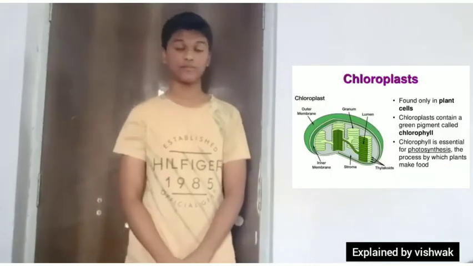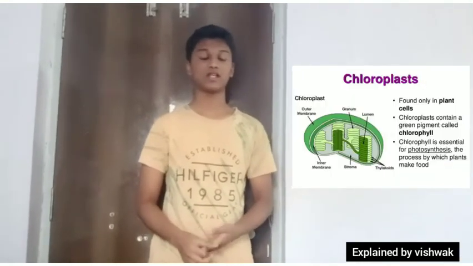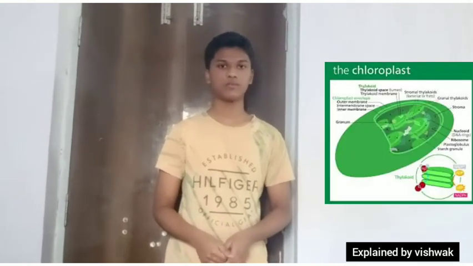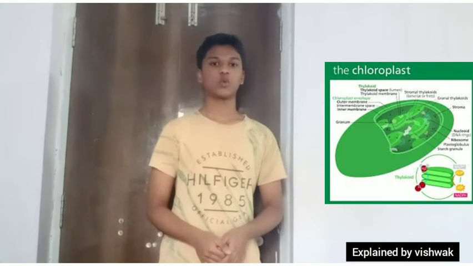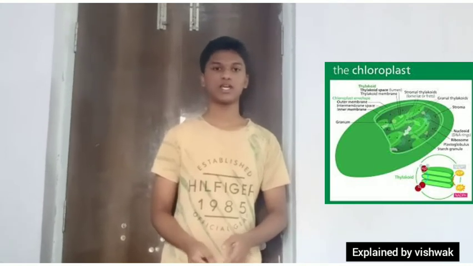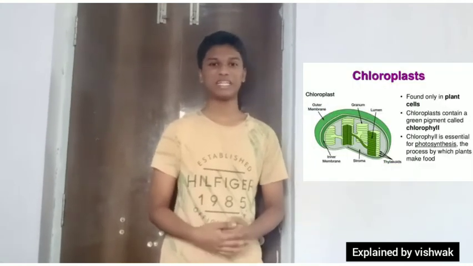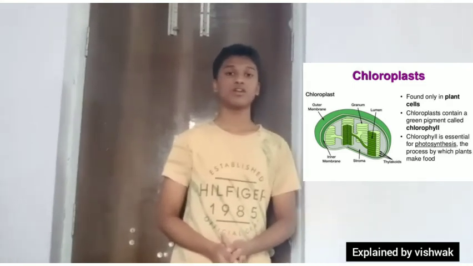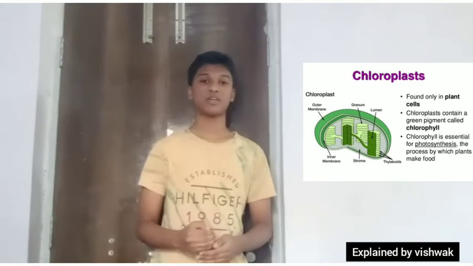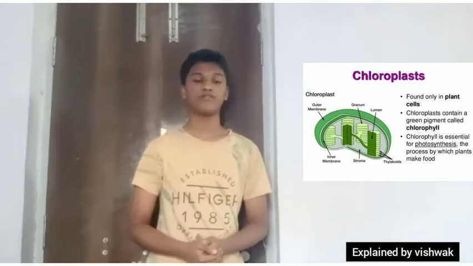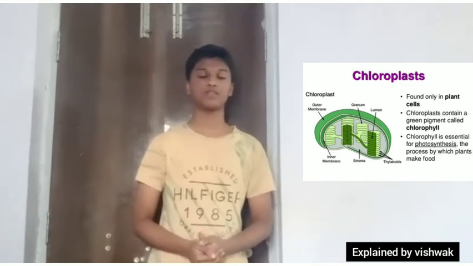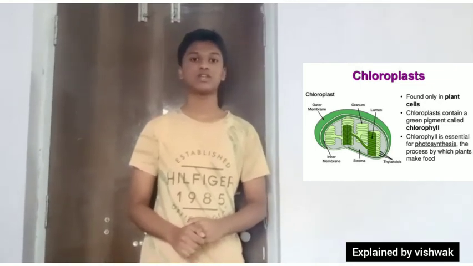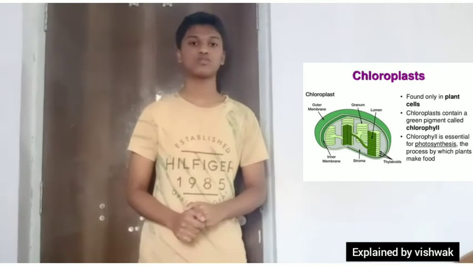Chloroplast. Chloroplast is a type of plastid that is green in color. Plastids are present only in plant cells. Plastids are mainly of two types: chromoplastids, which are colored, and leucoplastids, which are colorless. Chloroplasts are of different shapes, like disc shape, oval shape, and so on. The primary function of the chloroplast is to trap the energy from the sunlight and transform it to chemical energy, thus helping to carry out the photosynthesis process.